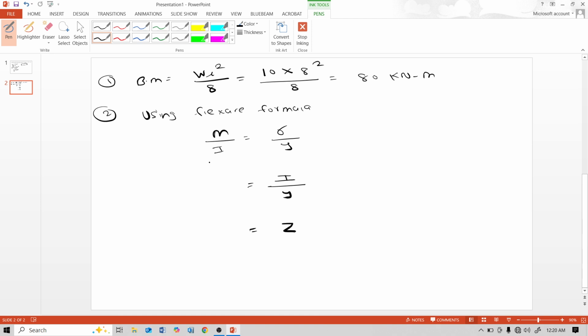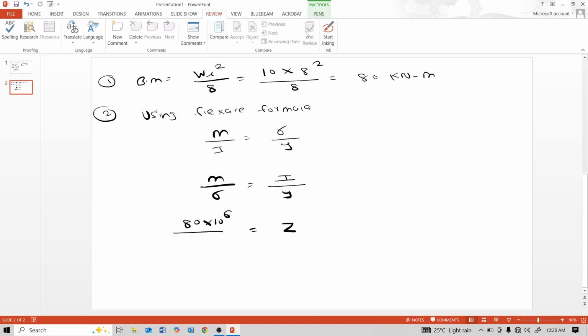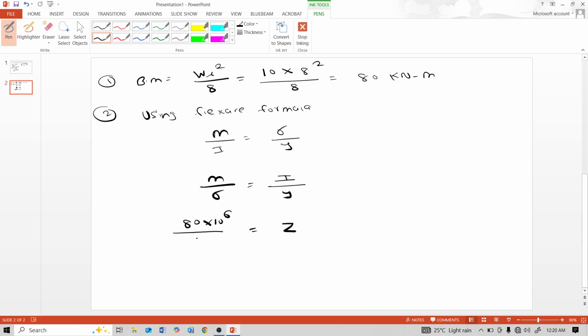This M by sigma, and M is this 80, and sigma is, convert this 80 into Newton mm, 80 into 10 raised to 6 Newton mm, because this sigma is in MPa, Newton per mm square. This sigma is 30. 80 into 10 raised to 6 divided by 30 is sectional modulus.